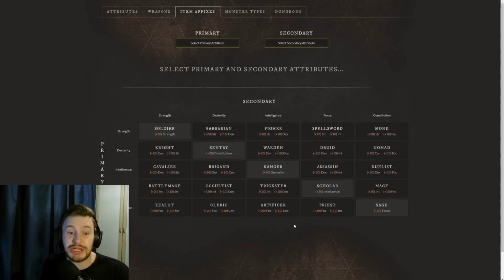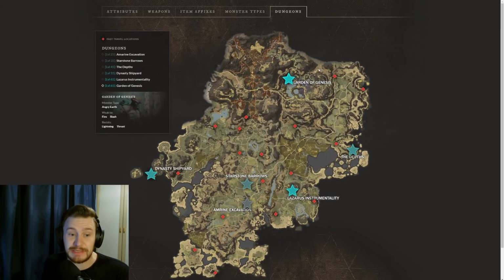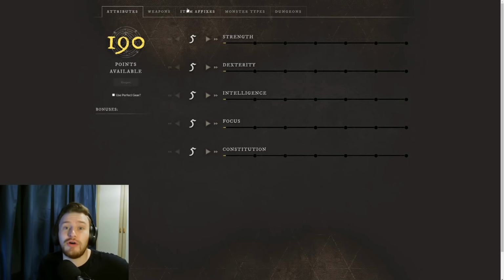Item affixes, so which items you should pick up by selecting your primary and secondary preferred stats. Monster types are on there as well, which we covered in a video the other day. And of course, expeditions are on here in their own section too. This website is really, really good for all sorts of different things, but if you're wanting to theorycraft a little bit ahead of launch in terms of things like a build, it's perfect for doing all of that, because you're able to do a ton of different things with the website, like testing out which attributes will scale better, which weapons will work better, and what perks and abilities you can actually run on each weapon, and that's going to be super useful ahead of the launch there.